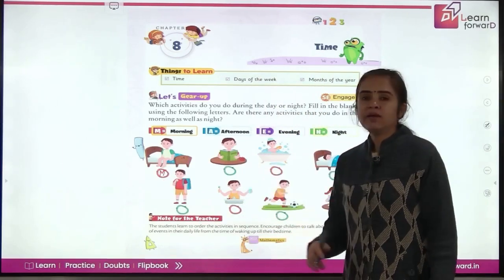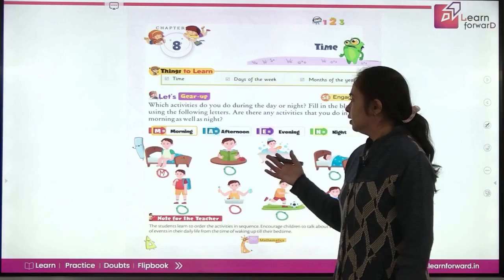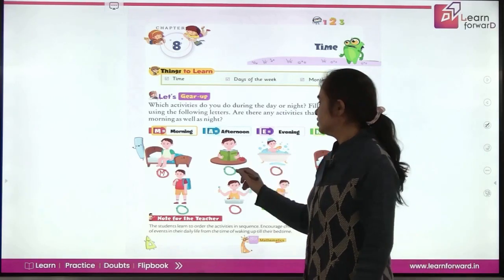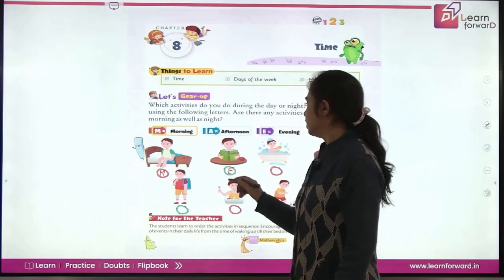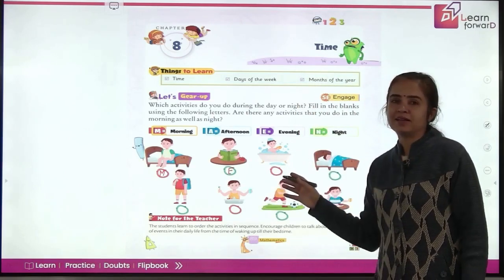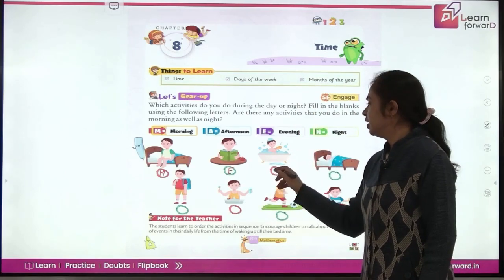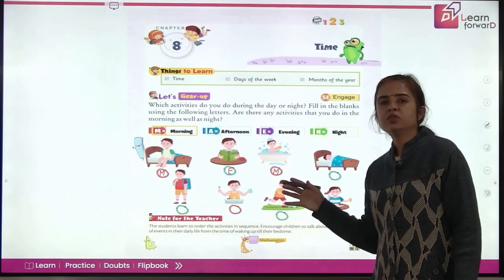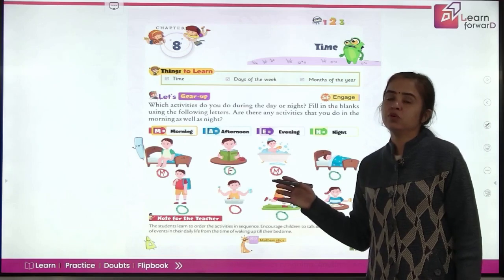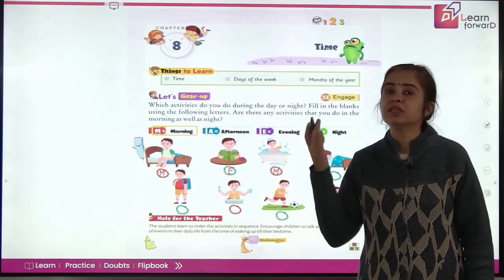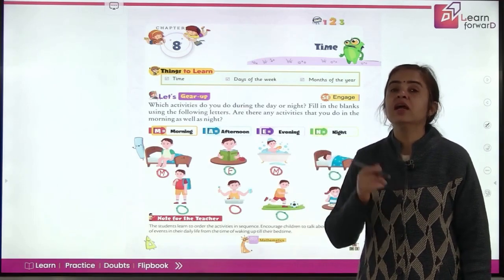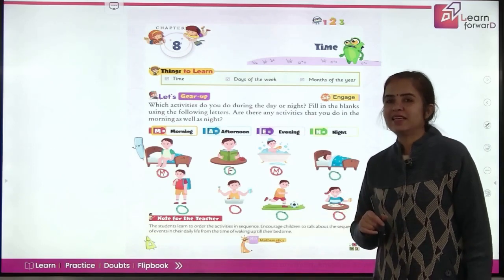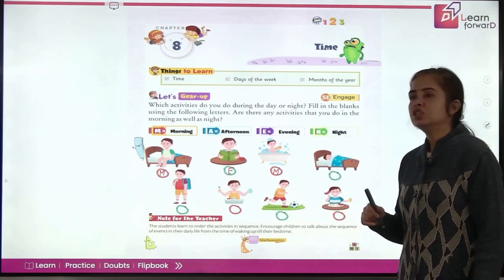And you are reading the book. What time do you read the books at home? Exactly. That is in the evening. And you are taking bath. What time of the day? Morning. And when it is very hot, sometimes you take bath at night before going to bed, or sometimes in the evening also you take a shower after you come back from playing, isn't it? Yes, to make yourself germ free.